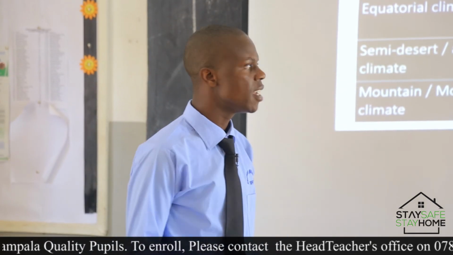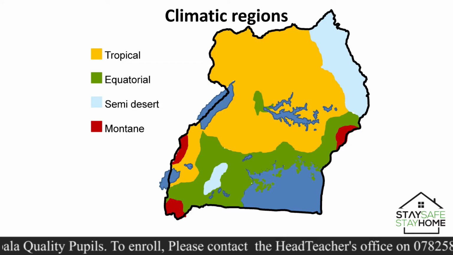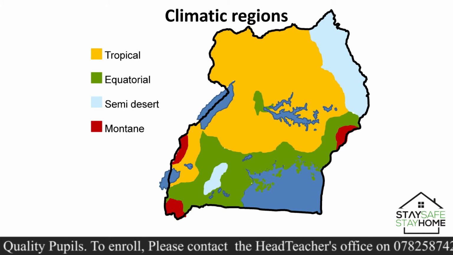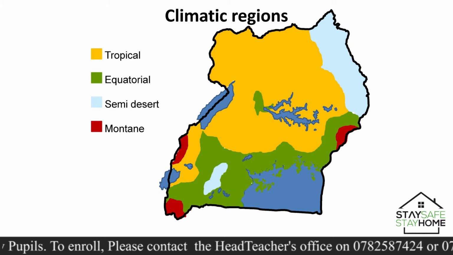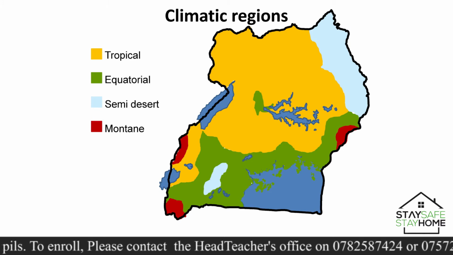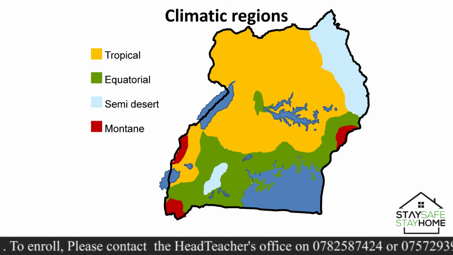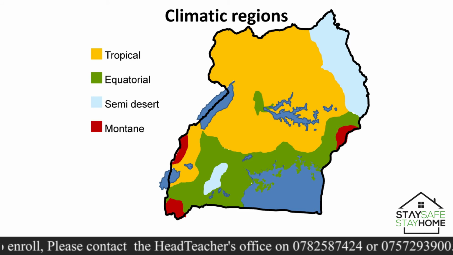So we can proceed. I want us to look at the map. Okay, when you check here, the reason why I started with the tropical climate, I told you very well that any area that experiences a particular type of climate, we refer to it as a climatic region.